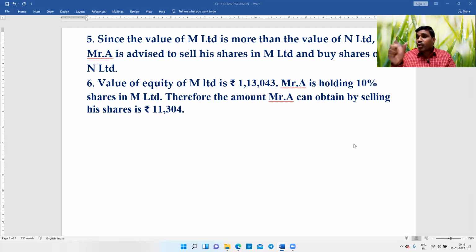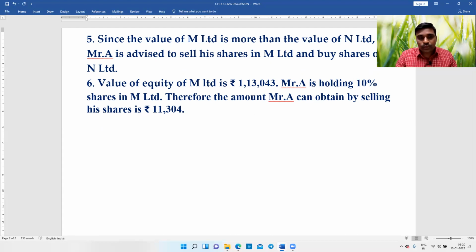Okay, right. So N Limited is not using any leverage. Therefore, we have to use the leverage. The risk not taken by N Limited should be compensated by taking more risk on our own. We are investing in N Limited and N Limited is not taking any risk. If you don't take any risk, our growth will be less. Therefore, we have to compensate that risk. Here comes the substitution of shareholders' leverage for the corporate leverage. Okay, right. So therefore, Mr. A cannot invest only 11,000 in N Limited, because N Limited is not taking any leverage. Therefore, he has to take the leverage. That is the important point.